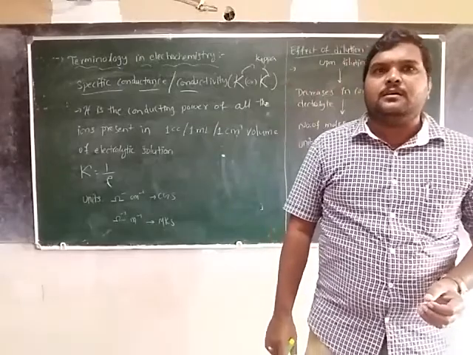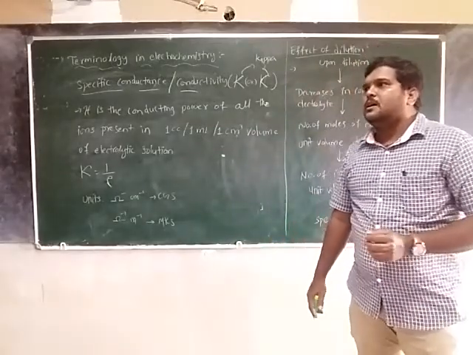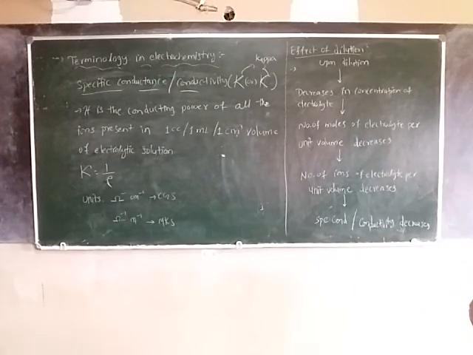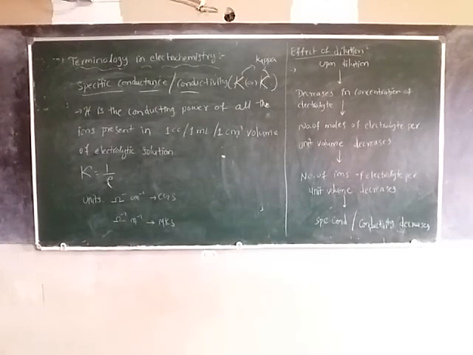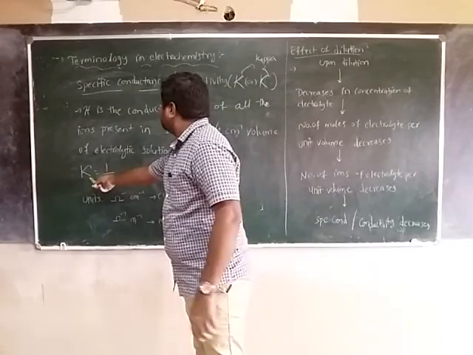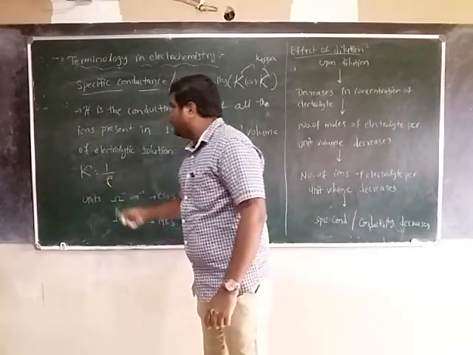Is it clear? Specific conductance or conductivity, you can define it as the conducting power of all the ions present in 1 cc or 1 ml or 1 centimeter cube volume of electrolytic solution. Here, kappa, the specific conductance, is equal to 1 by rho.